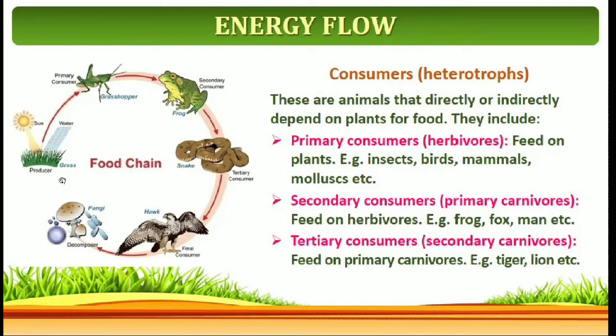See the diagrammatic representation of the food chain. The producers prepare their own food material by the process of photosynthesis. The primary consumer depends on producers, so it is called the primary consumer. Then the frog is given; the frog depends on the primary consumer, so the frog is an example of a secondary consumer. Followed by the snake; the snake depends on the secondary consumer, so the snake is an example of a tertiary consumer. It is followed by the hawk, which depends on the tertiary consumer.